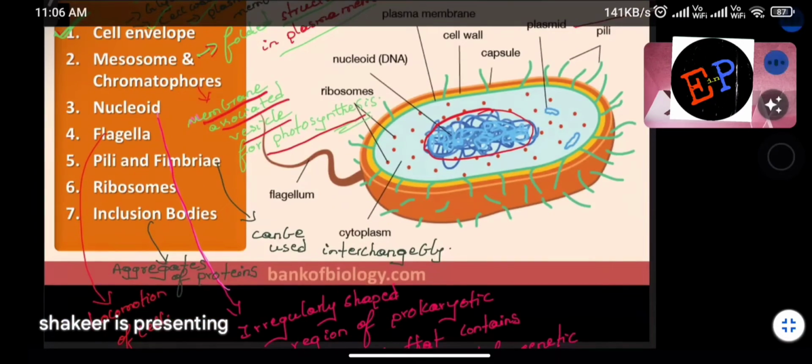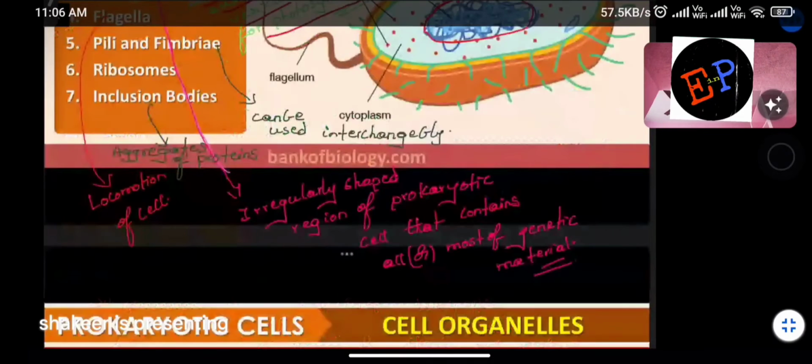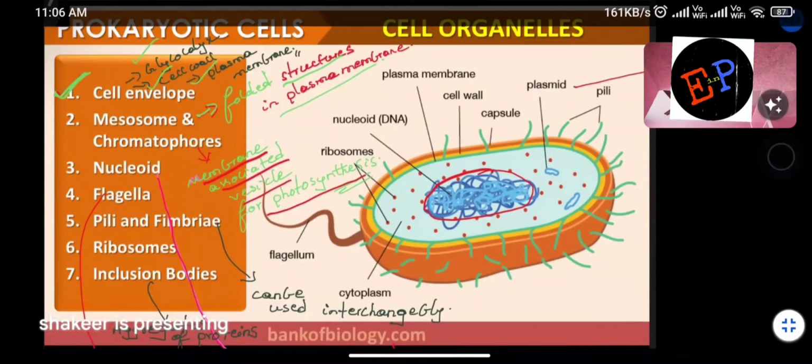In the case of eukaryotic cells, instead of a nucleoid you will find a nucleus. Are you able to understand now? So see here. An irregularly shaped region of prokaryotic cells that contains all or most of the genetic material. It means the total genetic information is present inside this nucleoid. Clear? That is the function of nucleoid, and it is irregularly shaped. But in the case of eukaryotic cells, it is not so irregularly shaped.